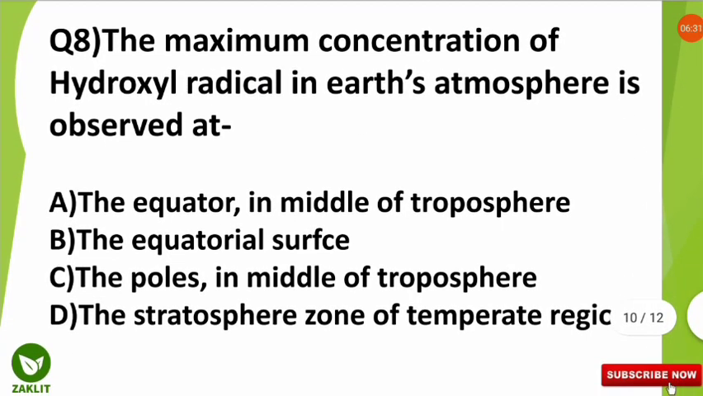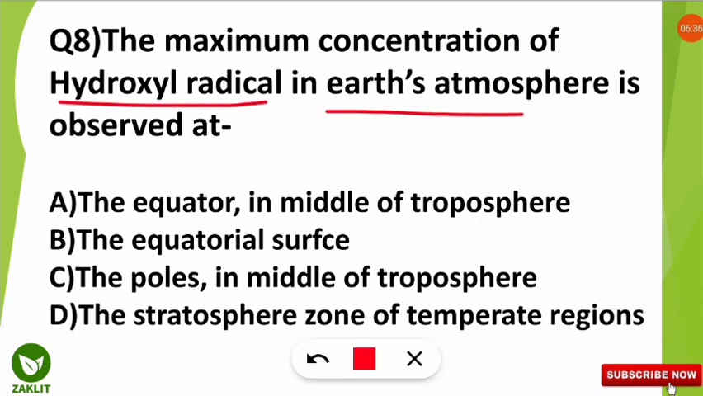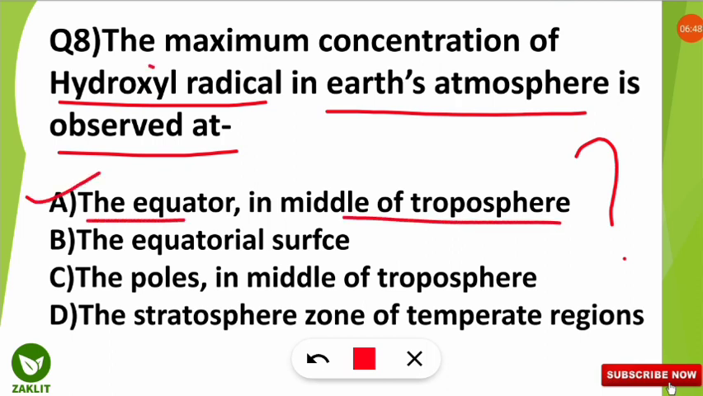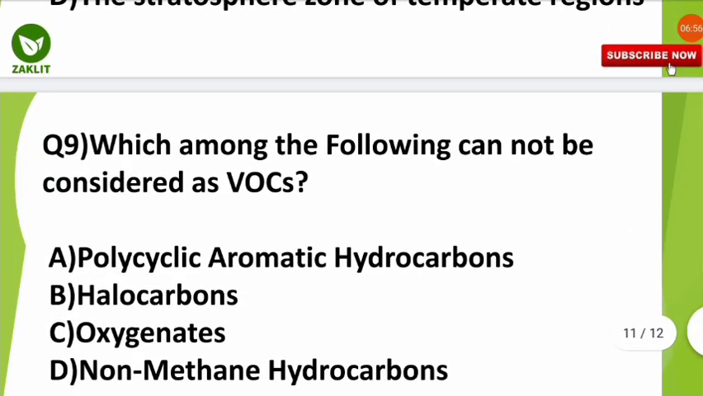The eighth question was, the maximum concentration of the hydroxyl radical in Earth's atmosphere is observed at which of the following places? And here the correct option will be option number A. Yes, at the equator in the middle of troposphere region, the hydroxyl radical is found in the maximum concentration, and it is also important to note it down. Let's move to the ninth question.